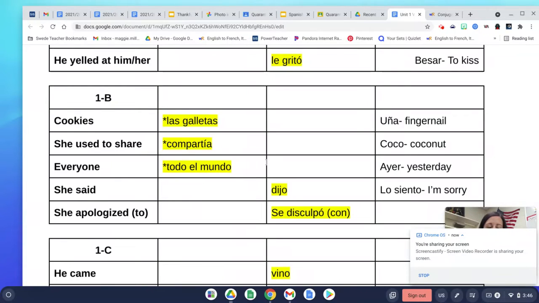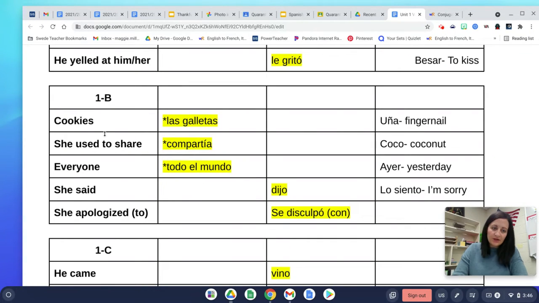Okay, let's quickly talk through vocab 1B. The first word on here is cookies, and that's pronounced galletas. But it's not a verb, so we don't have to do anything else with it. He or she used to share is compartía. Now, this comes from the verb compartir.